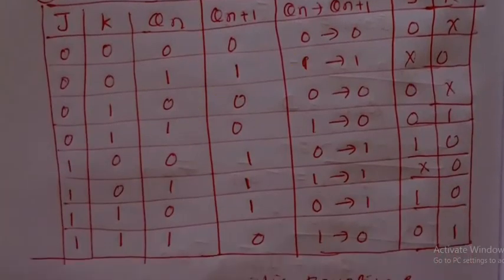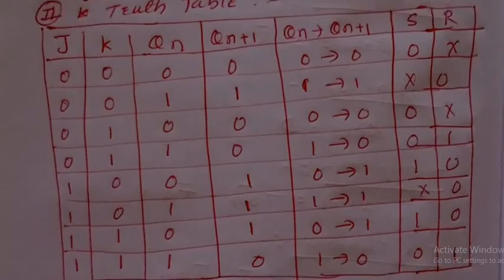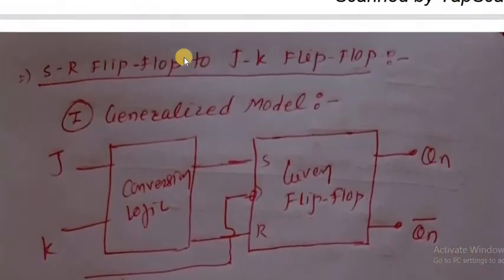See here how it is the truth table. When we consider this truth table for SR to JK flip-flop, if suppose SR is the given flip-flop and the destination flip-flop is JK flip-flop, whatever the destination flip-flop is, take that first in the truth table. Our truth table is like that, SR to JK: consider J, K, QN, QN plus 1 and S and R.